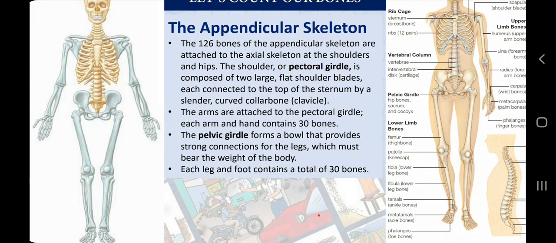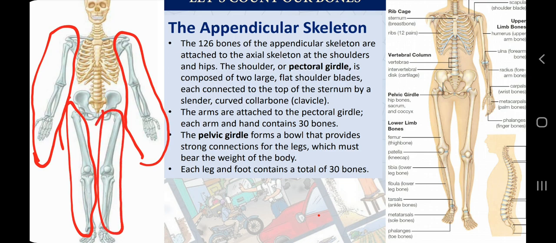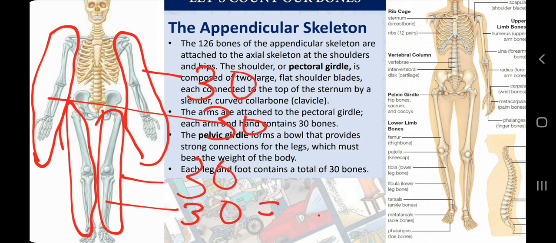Every limb is made up of 30 bones. Very simple. Our one hand is made up of 30 bones, another hand is also made up of 30 bones, one leg is made up of 30 bones, another leg is made up of 30 bones. So let's simply add them. 30, 30, 30 and 30, it will be 120 bones, very simply.